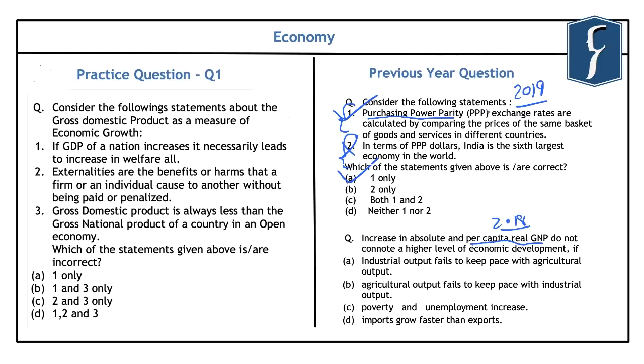Now if you look at this second question which was asked in the year 2018, it reads, increase in absolute and per capita real gross national product do not connote a higher level of economic development if. So basically it talks about the limitations of measuring economic growth through the concept of gross national product or gross domestic product. Now we note that a country's gross national product might be growing, however, it might not be well distributed amongst the population of that country. And that is why it does not connote a proper or higher level of economic development if there is poverty and unemployment, or if the poverty and unemployment is increasing. So the correct answer here is C.